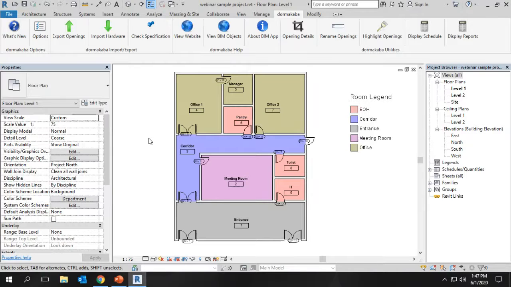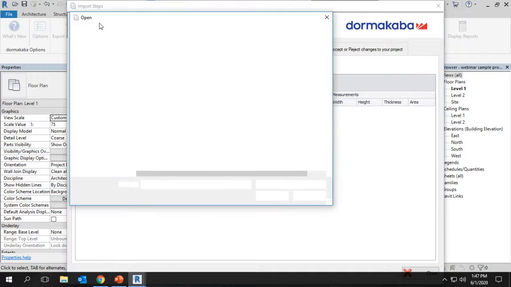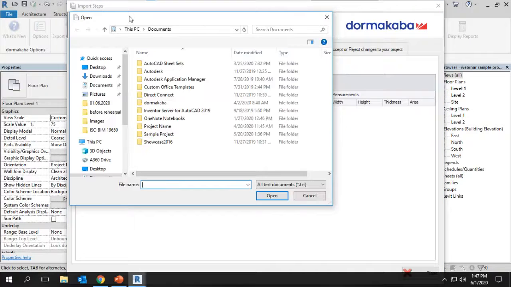Once the specification is done, the Dormakaba specifier will send a data file to the project architect and the designers, which the designers have to import in the Revit project. Then the specification will be automatically integrated into the Revit project. So by this time, we need to use the import hardware. We need to use the import.